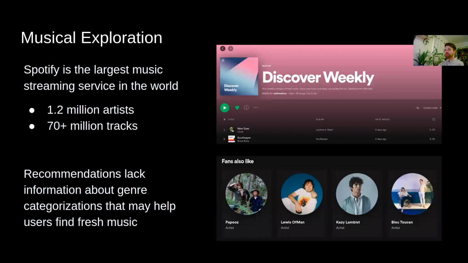Spotify is an absolutely massive streaming service. There's more than 1 million different artists and tens of millions of different tracks. And when you go to look for new music, there are a handful of different avenues that you can use through Spotify, but none of those avenues include information about the genre of the different tracks that you really like. And so Roam's goal is to help users identify the genre that their favorite song is in to help them find the music from there.